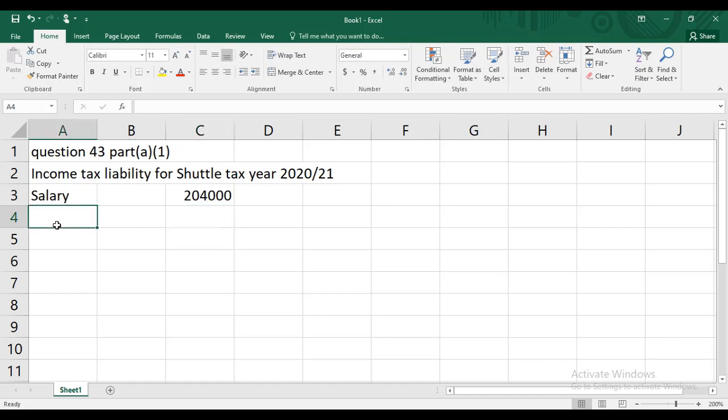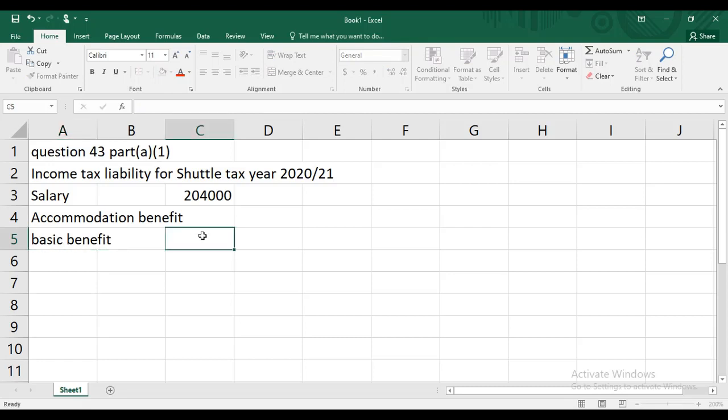Let me go for the accommodation benefit. We can calculate the accommodation benefit directly. Let me take the basic benefit. Annual rent is 7,000 in the current tax year. Shuttle has used this accommodation only for 3 months. Now add the additional benefit.